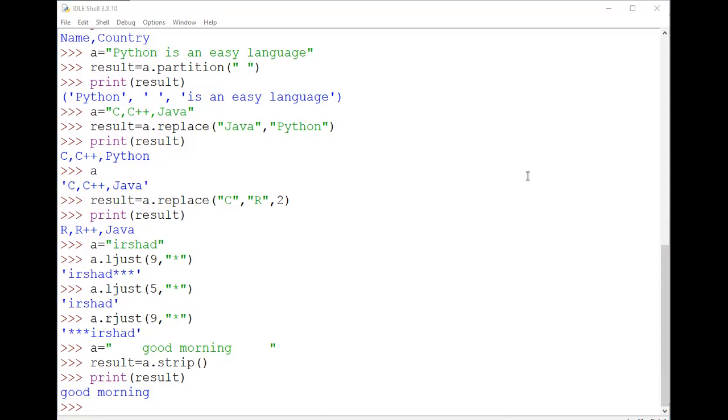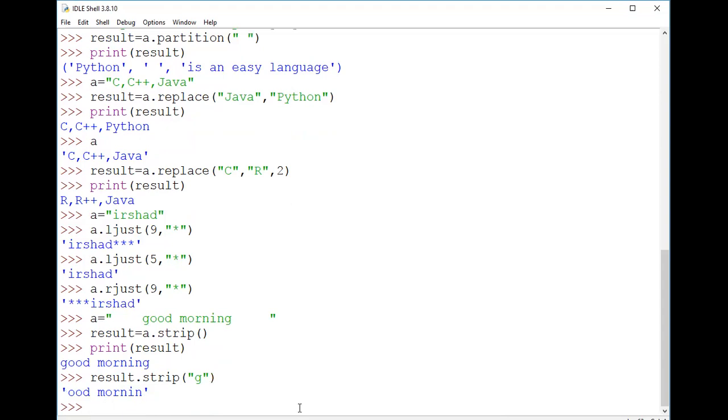For example, if I write result.strip with the string G as the argument, you can see that the G from the initial position and the G from the last position have been removed.